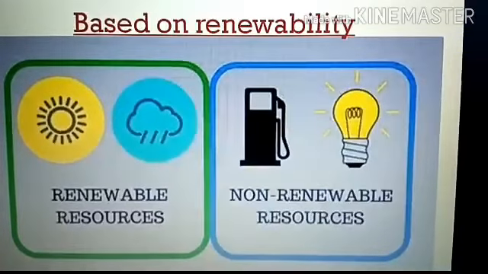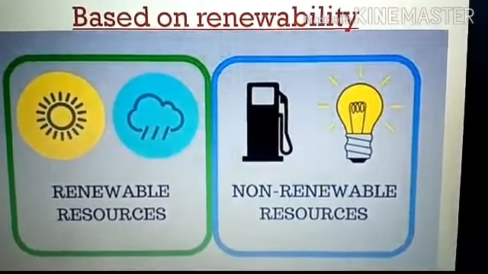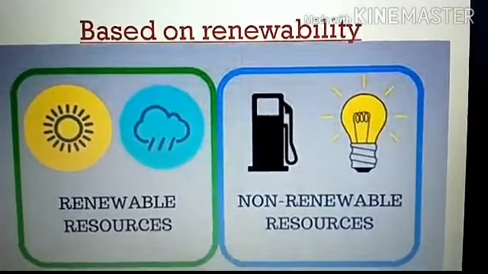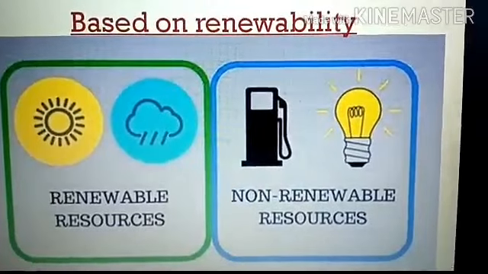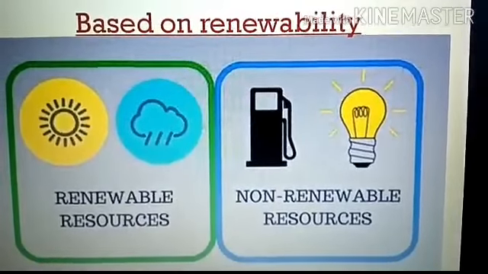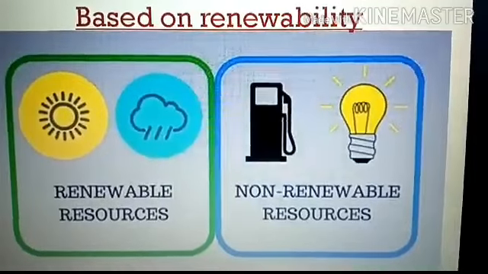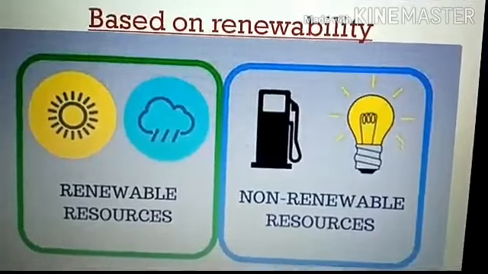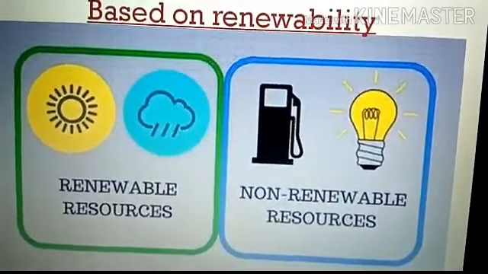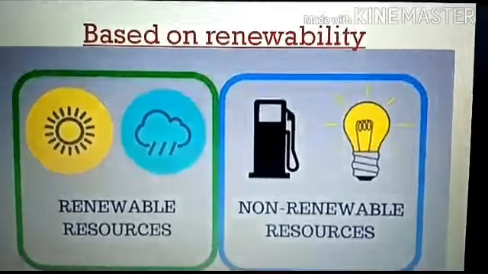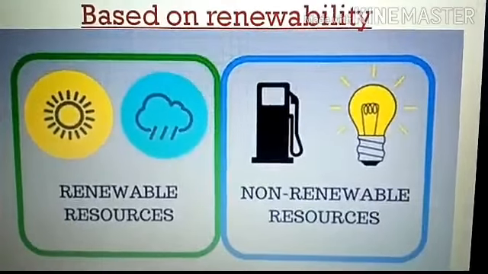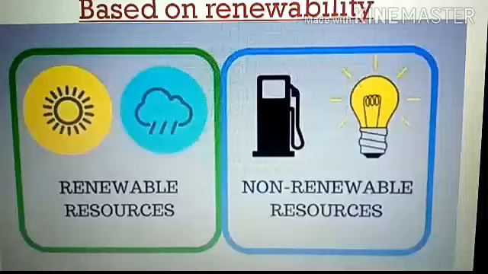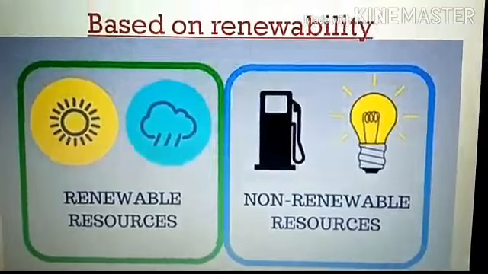Next categorization of natural resources is renewable and non-renewable resources. How can we classify this? Based on renewability, natural resources can be classified into two: renewable and non-renewable resources. What is renewable resources? These resources can be renewed or reproduced or replenished. For example, sunlight, solar energy and wind energy. What about non-renewable resources? It cannot be reproduced or renewed. For example, fossil fuels, minerals.